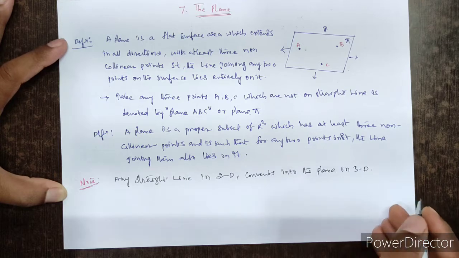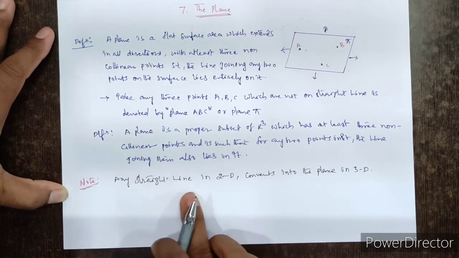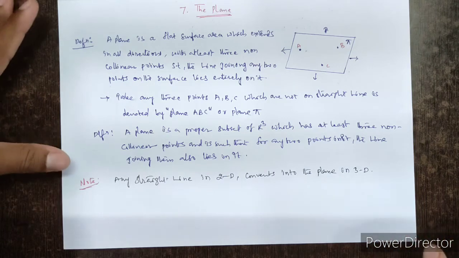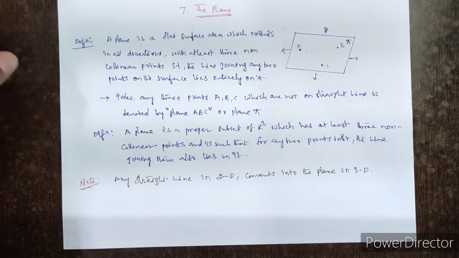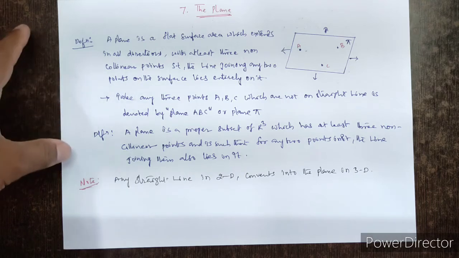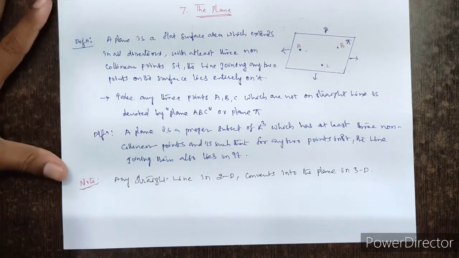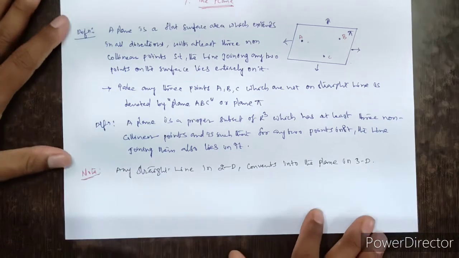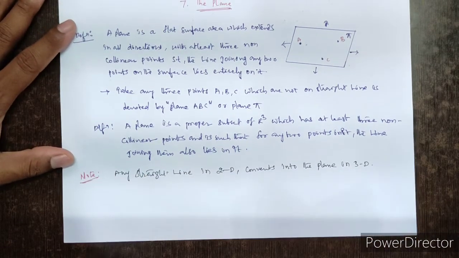So 3D is nothing but 3-dimensional geometry. Any straight line in 2D converts into the plane in 3D. Okay, next we will see the equation of plane. So what are the forms of the plane? So we will see now.